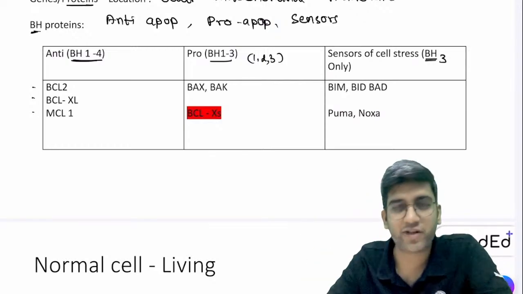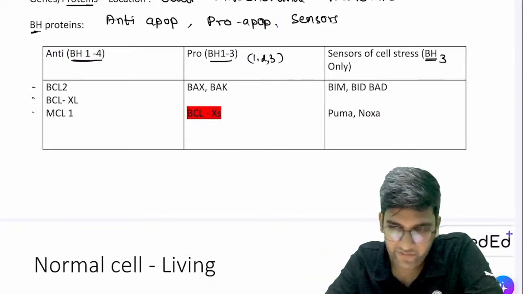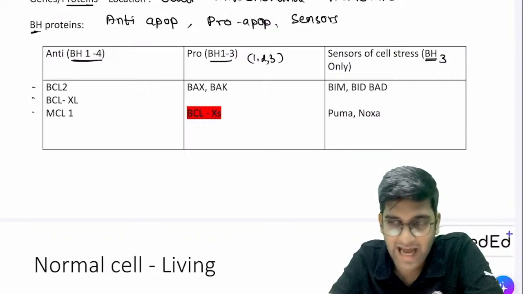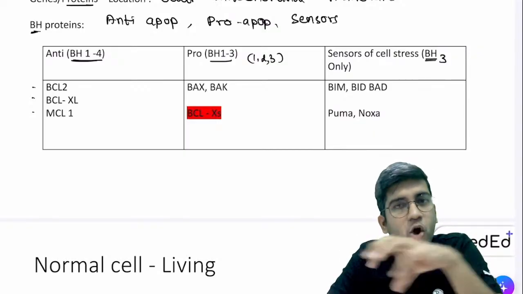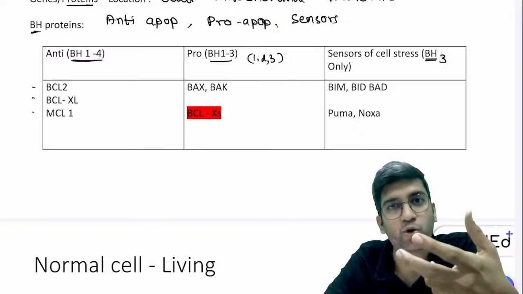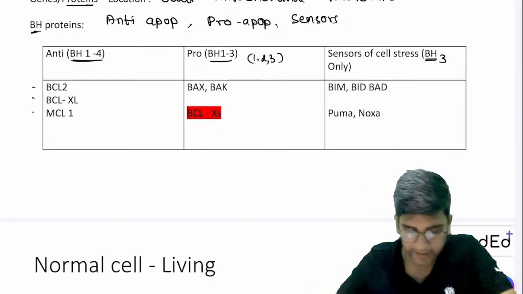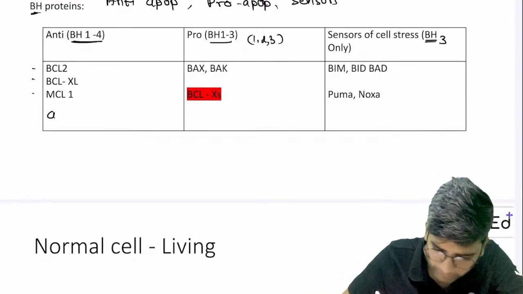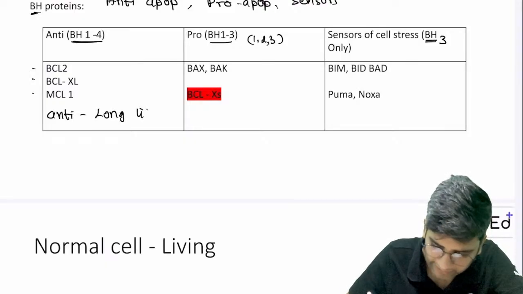I am not able to create good mnemonics and tricks yet. Hopefully in future I'll improve. If a protein is causing anti-apoptosis, what will happen to the lifespan of the cell? Will it be long or short? The lifespan of a cell, it's anti-apoptotic or stopping the apoptosis. Lifespan will be longer, right? So every anti-apoptotic protein will have a very long life, right?